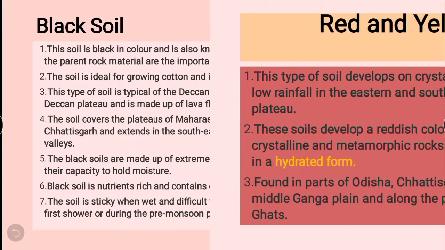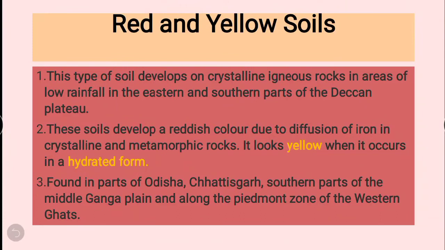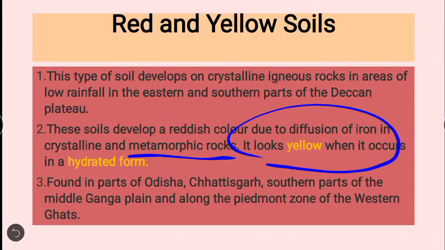Let's move to the next soil, that is red and yellow soil. If we talk about this kind of soil, it develops from igneous rock in low rainfall areas like the eastern and southern parts of the Deccan Plateau. This soil develops a reddish color due to diffusion of iron in crystalline and metamorphic rock. It looks yellow when it occurs in the hydrated form.